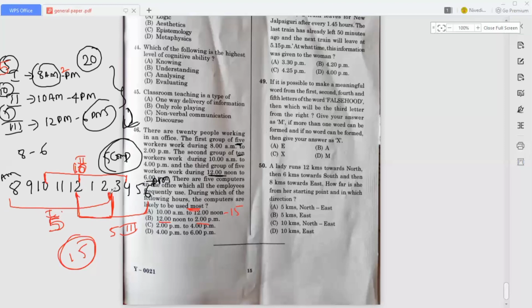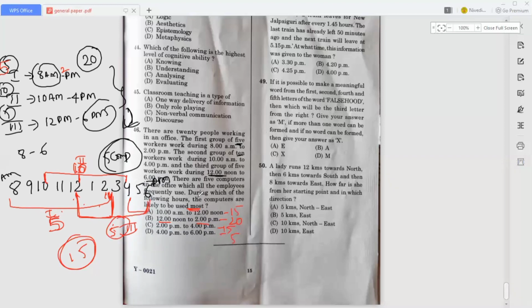So 12 to 2, how many members are coming? Here 5 and also 10. These 5 also include. So that's why how many? 20 members. Okay. From 2 to 4, how many members? Here 5 plus 10, here also 15. And when it comes to 4 to 6 p.m., the workers are only 5.